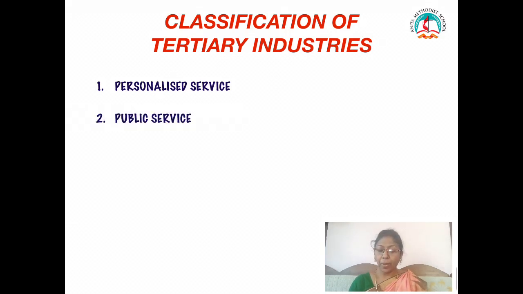Next we will see public service. Public servants, policemen, government hospitals, government schools help the public with their services, giving education, medical help, safety, etc. So this is called public service. Next we will see distributive service. Distribution of goods happens with the help of transport, logistics, warehousing, salesmanship. All this comes under distributive service.